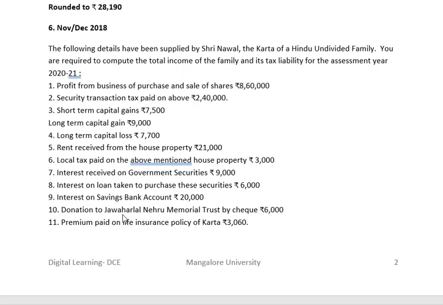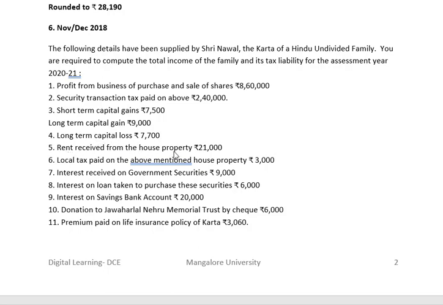Now let us see the next problem, which was asked in November-December 2018. The following details have been supplied by Sri Naval, the Karta of HUF. You are required to compute total income of the family and its tax liability. So profit from business of purchase and sale of shares, 8,60,000. Security transaction tax paid, rupees 2,40,000. Short-term capital gains, long-term capital gains. This is long-term capital gains. Again, there is long-term capital loss. We need to adjust it with long-term capital gain.